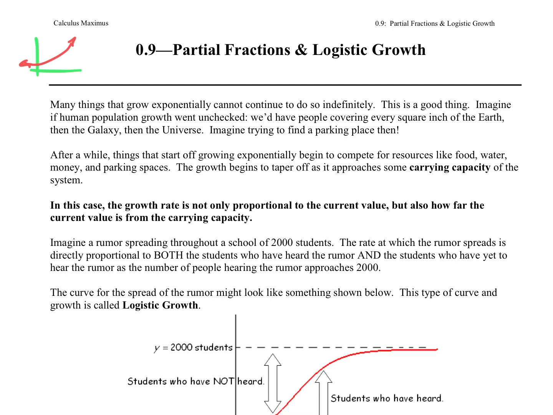They can't grow indefinitely, which is a good thing because the human population would cover the earth and the galaxy and the universe and would just kind of explode, all right? So the reality is that when things start growing, they start to compete for resources like food, water, money, and parking spaces and things like that. And so the population starts to slow down, all right? And we call this limit that it approaches the carrying capacity.